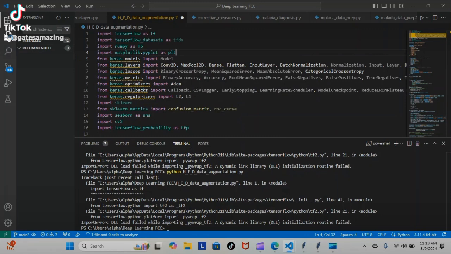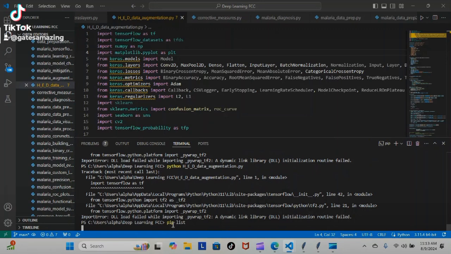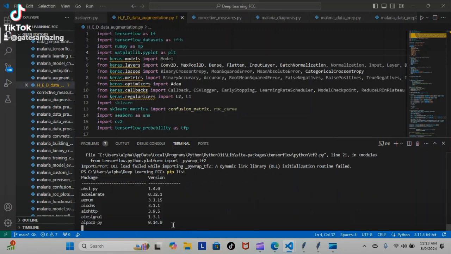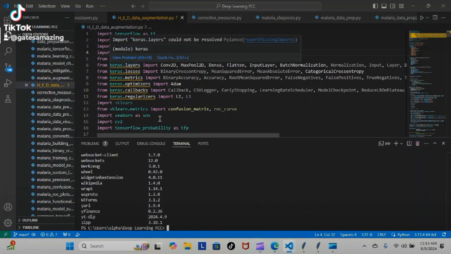I'm not sure exactly why it would tell me to update the version of TensorFlow I was using, if it was going to throw this kind of error. Again, I have no idea what's going on. None of my Keras is working, and it is imported. I can check my pip list to show you really quickly that it is working. Since 8:30, 9 o'clock, I'm trying to figure out what's going on to even run the code, which I can't do because it's saying that my Keras is not working.